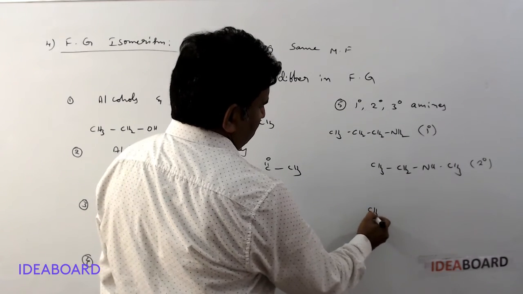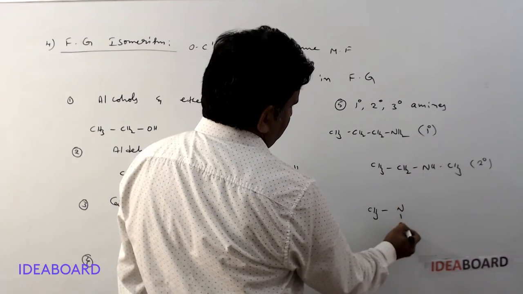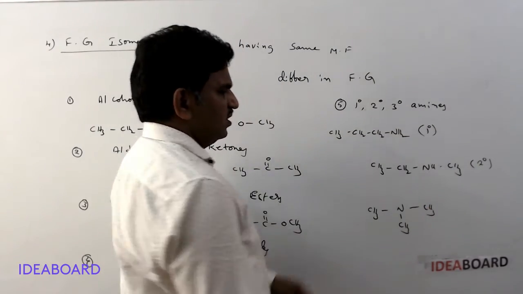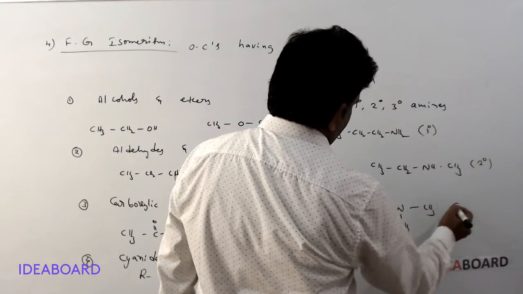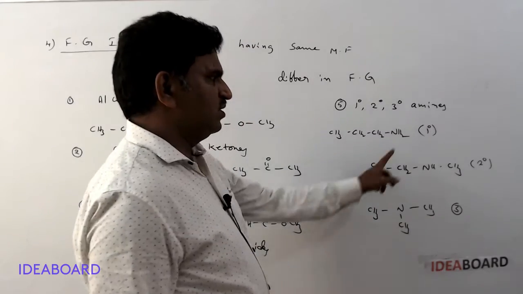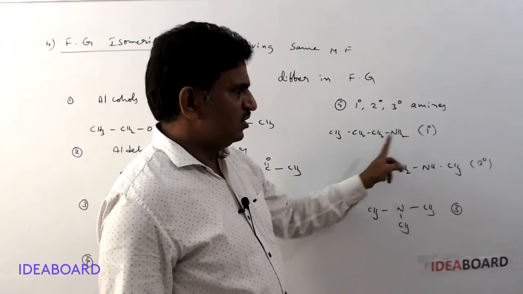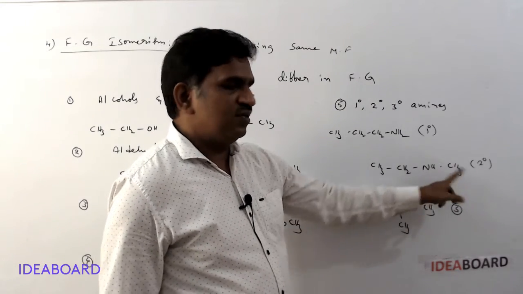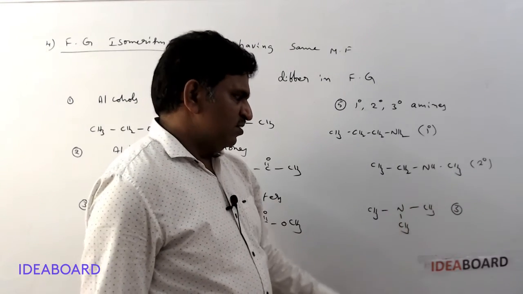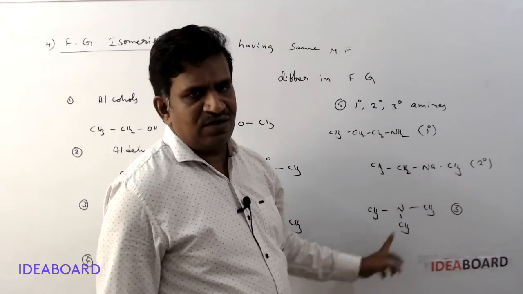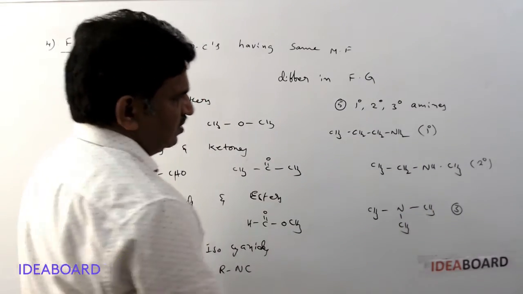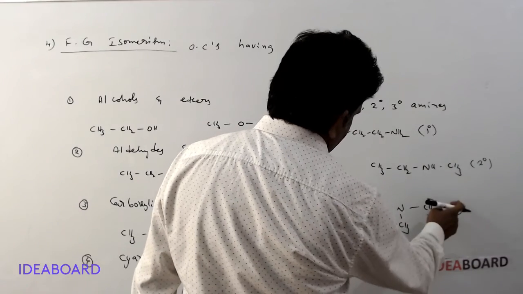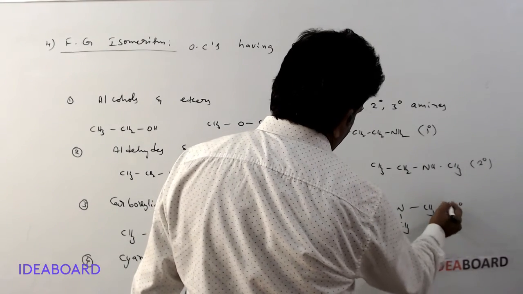Tertiary amine: CH3, N, CH3, and CH3. This is a tertiary amine. So when nitrogen has two hydrogens and an alkyl group, it is a primary amine. If nitrogen has one hydrogen and two alkyl groups, it is a secondary amine. If nitrogen is bonded with three alkyl groups, it is a tertiary amine. Okay, tertiary amines.